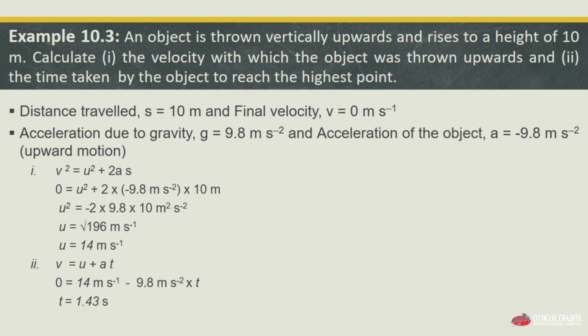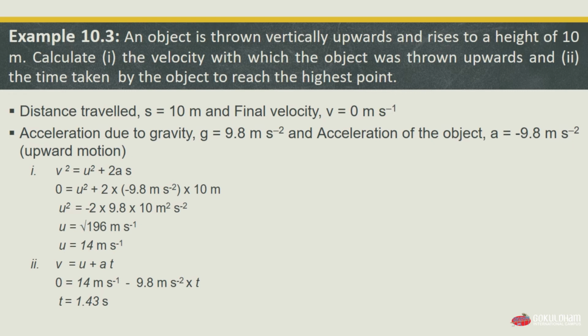Acceleration due to gravity g is 9.8 meters per second squared, which we have previously calculated in calculating the value of g. So the acceleration due to gravity g equals 9.8 meters per second squared, and acceleration of the object a equals minus 9.8 meters per second squared, as it is going in upward motion, meaning in the opposite direction of the motion. So it will be minus 9.8 meters per second squared. So solving our first part, which is the velocity with which the object was thrown upward, v squared equals u squared plus 2 multiplied by a multiplied by s, where our final velocity v is 0. So 0 equals u squared, which we don't know the value of, plus 2 multiplied by minus 9.8 meters per second squared multiplied by 10.